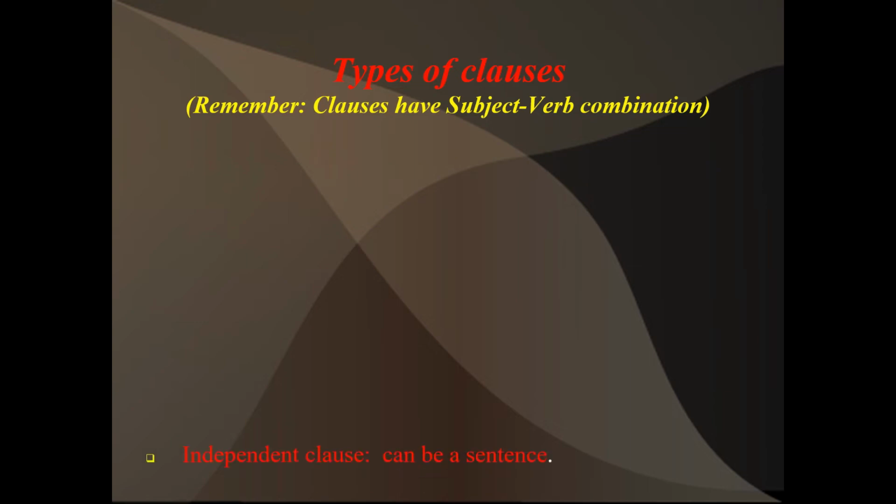Here, a clause is a sentence. You can say independent clause. What do we mean by independent clause? It can be a sentence. What are the rules of the sentence? It starts with a capital letter, ends with a full stop, gives the complete sense, and follows the word order. That is a verb and subject combination.